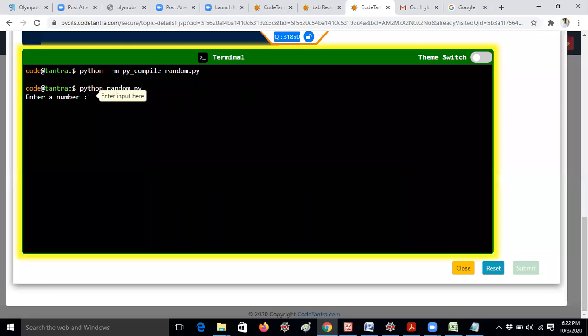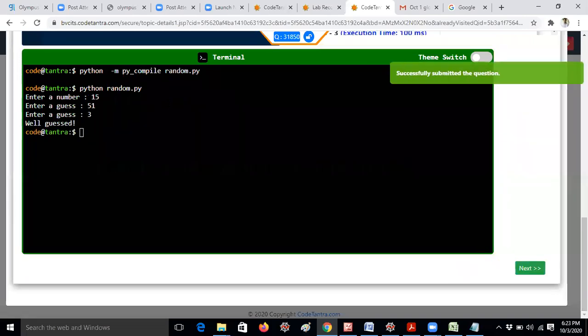So let me execute it in the same way. Now I am giving 15. Enter a guess again. For example, 51 I am giving. Enter a guess again. For example, if I am giving 3, now well guessed. So it will be displayed like this, guys.